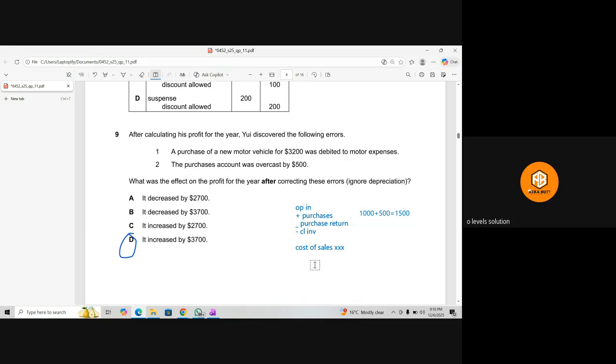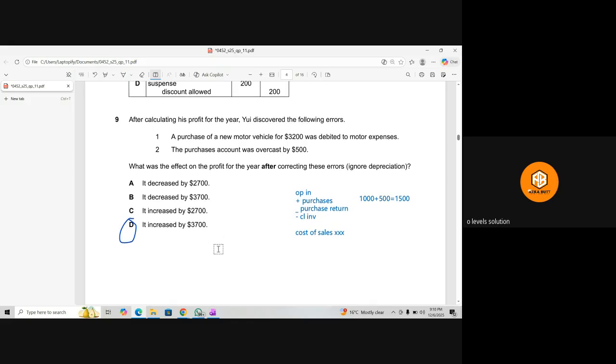GP is equal to revenue minus cost of sale. So if you are deducting the cost of sale from the revenues, of course, the GP will increase, right? Yes, because cost of sale reduced. So 500 plus 3200 is equal to 3700. Okay, so we are done with this.